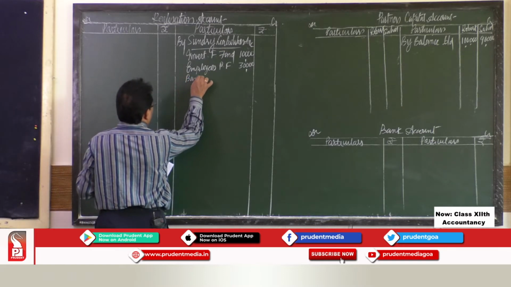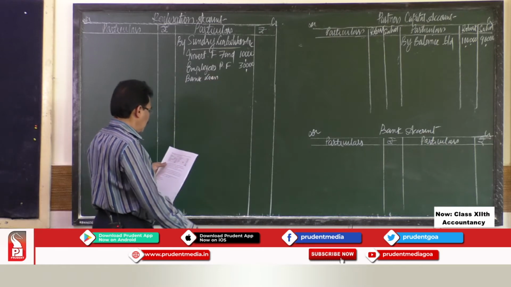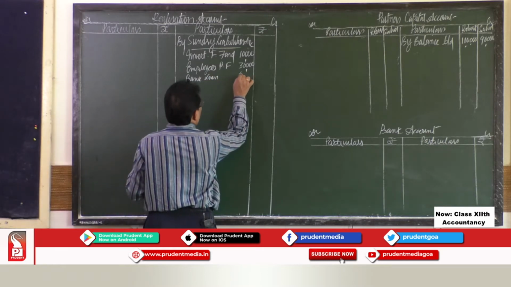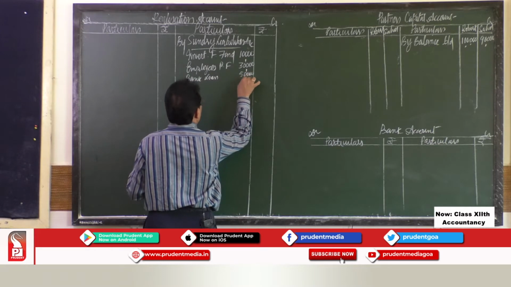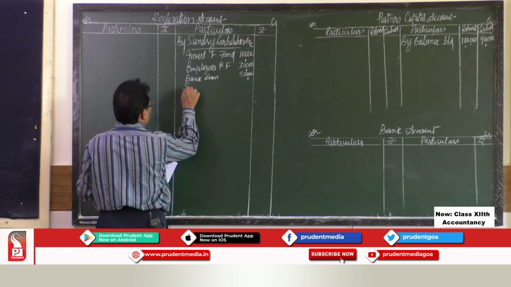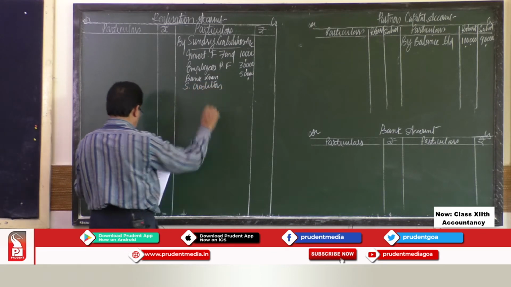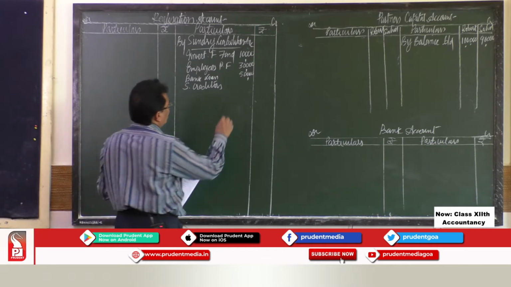Bank loan is also an external liability, that is 50,000. Then sundry creditors rupees 1 lakh.